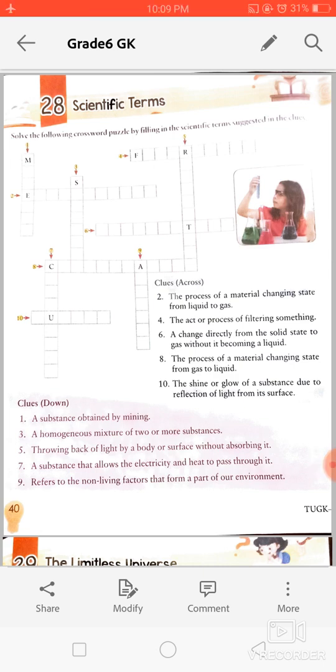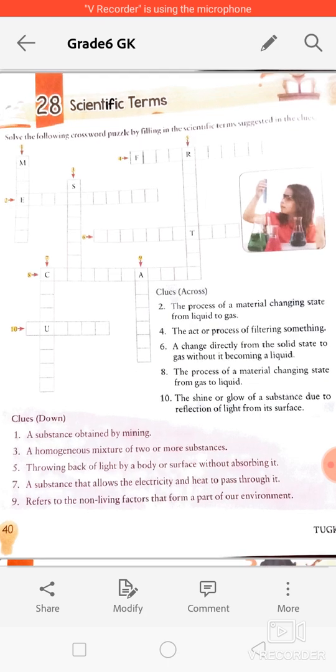So, in today's GK class, you will complete exercise 28 and 29 of your book. So, let's start with exercise 28. It is given on page number 40.